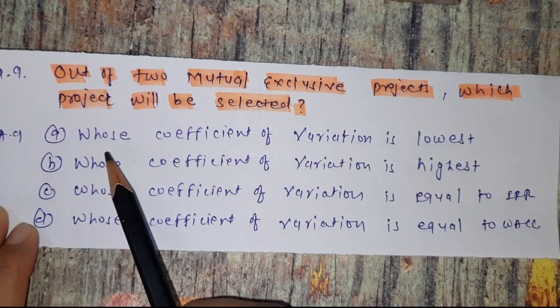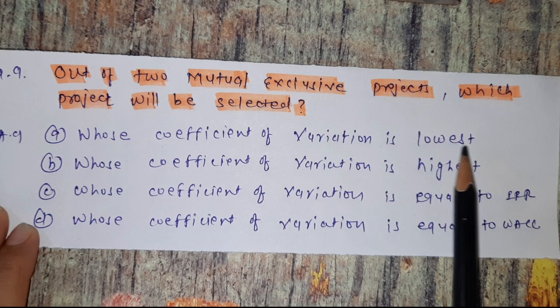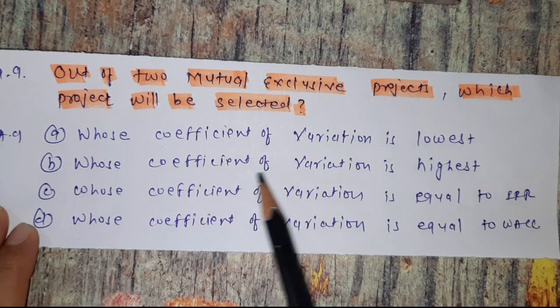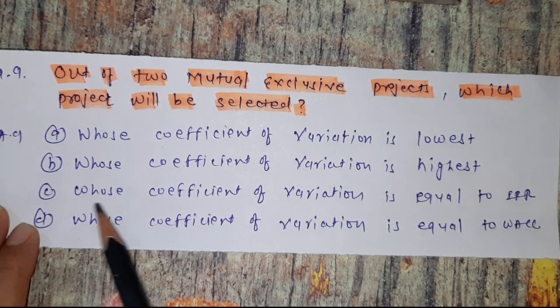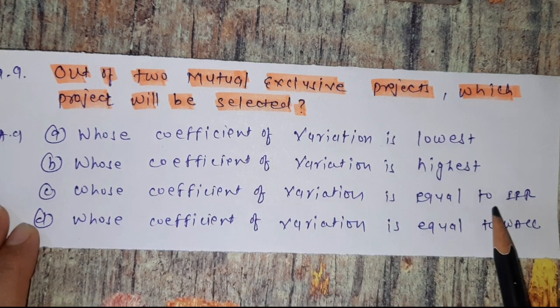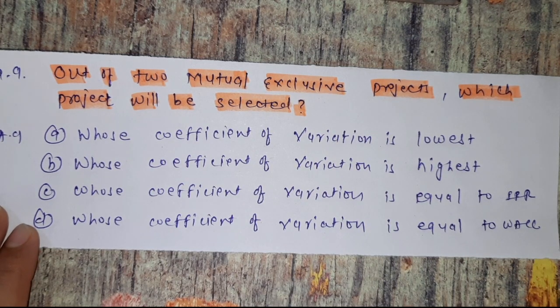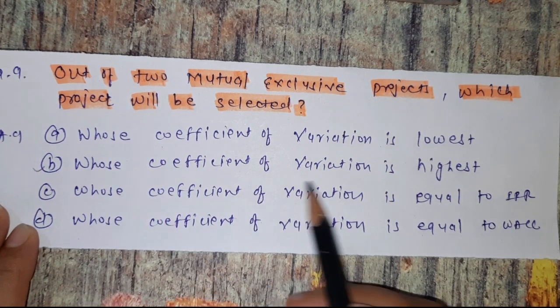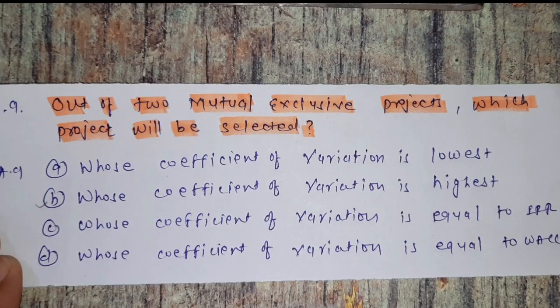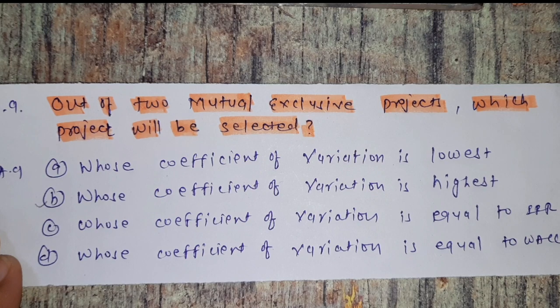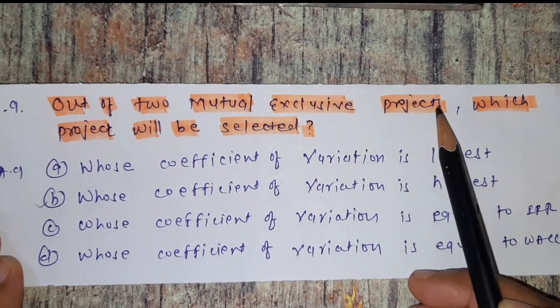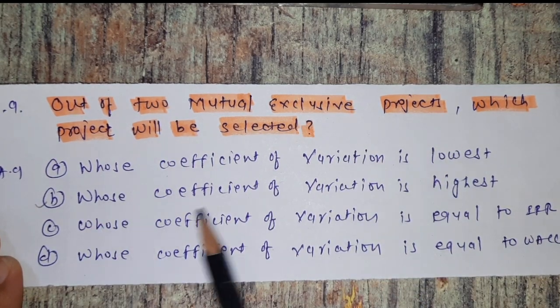Option A, whose coefficient of variance is lowest. B, whose coefficient of variance is highest. C, whose coefficient of variance is equal to IRR. D, whose coefficient of variance is equal to WACC. So which is the correct one? It is the option B, whose coefficient of variance is highest. Okay. So when the company has two mutually exclusive projects, it selects the project whose coefficient of variance is highest. Okay. Now we see the next question.